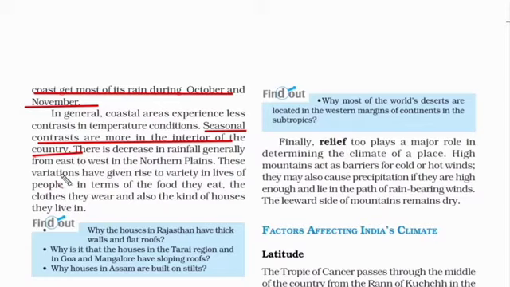So the seasonal rhythm experience is very less. Either it will be extremely humid, or it will be extreme rainfall. Because the sea is right there in front of you. It will not go anywhere. And due to these variations, it has given rise to variety in lives of people in terms of the food they eat, the clothes they wear, and the kind of houses they live in.